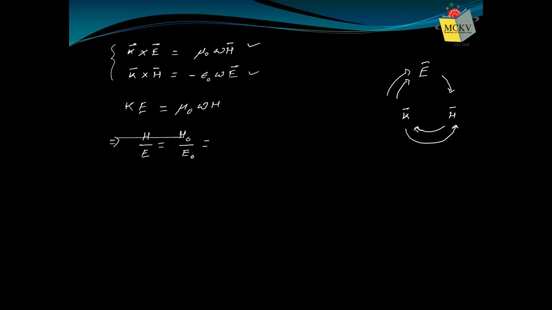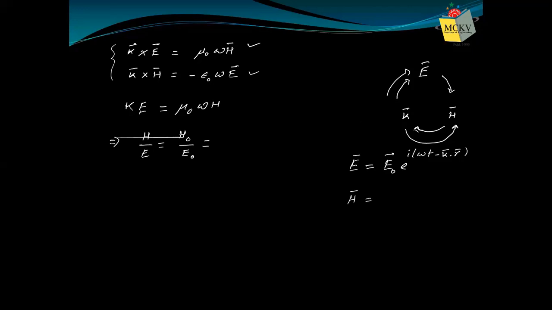E naught, H naught, if you remember, those are the amplitudes: amplitudes for magnetic field and amplitudes for electric field. Remember, we have written E as E naught, that is the magnitude, e to the power i omega t minus k dot r. That's how electric field is represented.